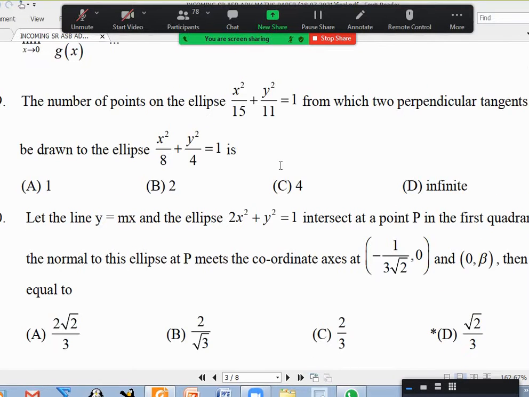Okay, you can see the ninth question on the screen. Anybody any doubt? Anyone want to give an explanation for the ninth one? Not very difficult. Come on.